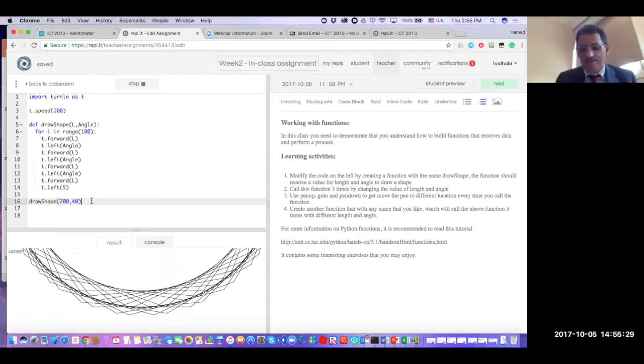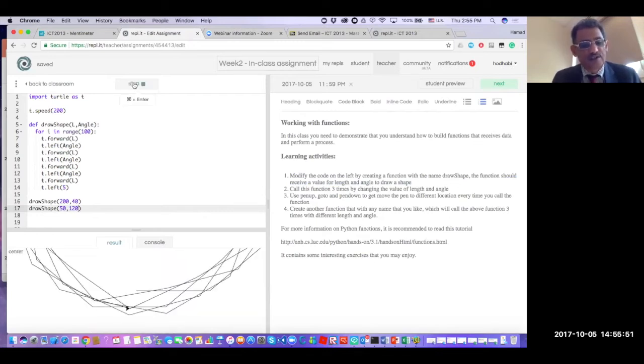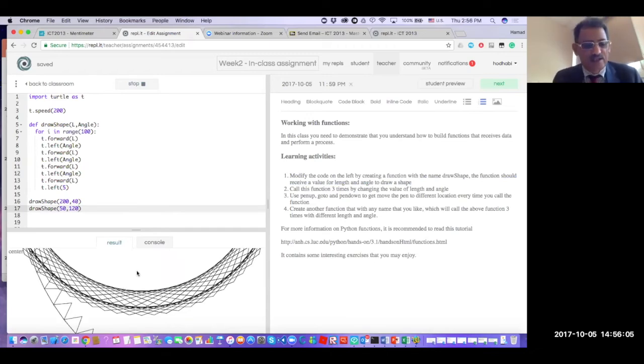Now, good, I have my function. I can repeat it again. I can copy it and paste it down and change now this number to something else. Let's make this one 50 and 120. And now it will run two things. It will run the first one, finish it, then it will start running the other one and continue doing that. So this way, I am reusing the function. I keep reusing the function again and again and again during my code.